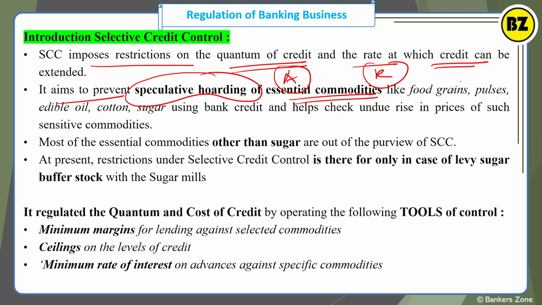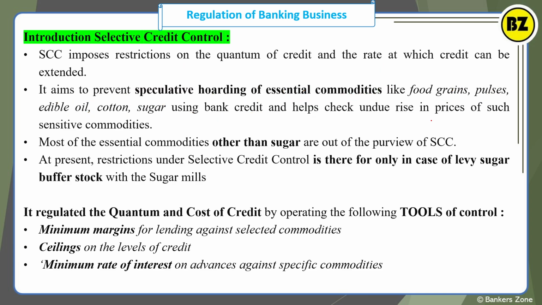For example, food grains, pulses, edible oil, cotton, sugar, using bank credit, and it helps to check the undue rise in the prices of such sensitive commodities. So basically it helps to control inflation also, right? So you can imagine, how can it be controlled if the price of food grain is increasing? What can be done? RBI can ask the bank, for the dealers in food grain, don't sanction loans to them, or sanction loans with a higher rate of interest, so that automatically the price will go down. So these are some of the commodities.